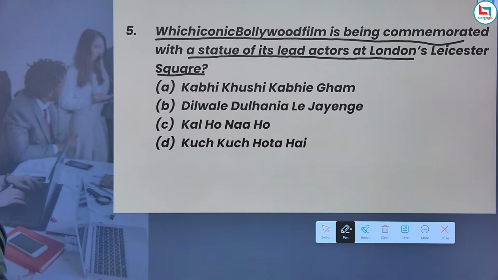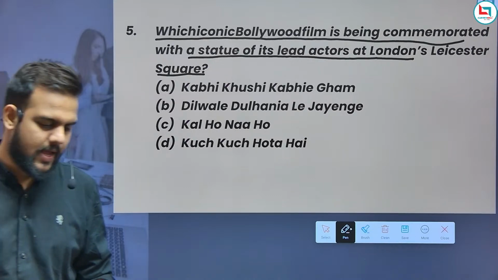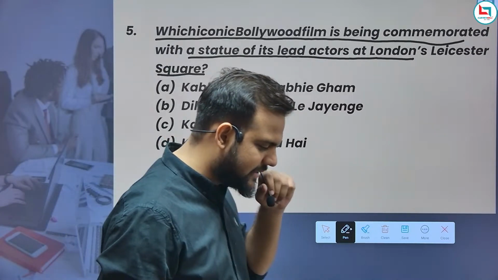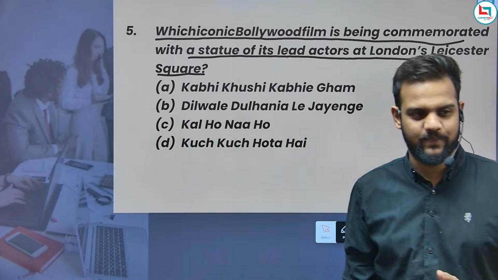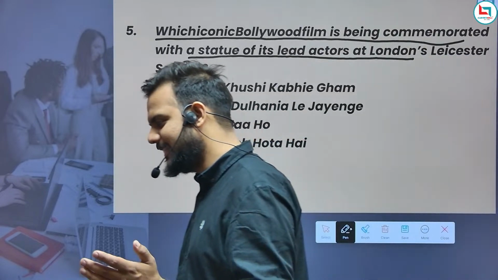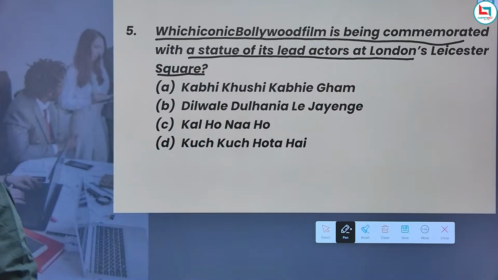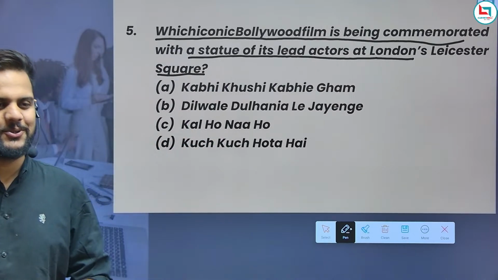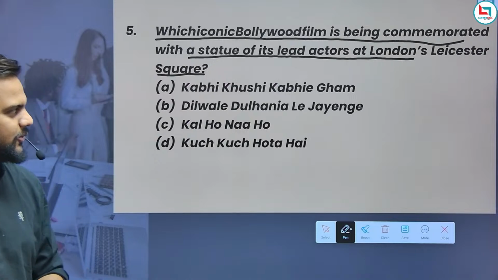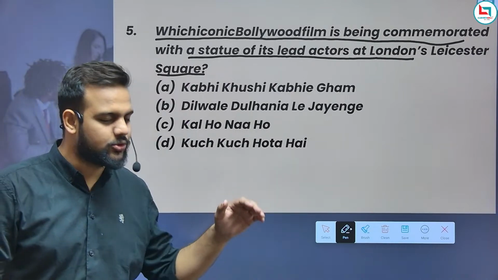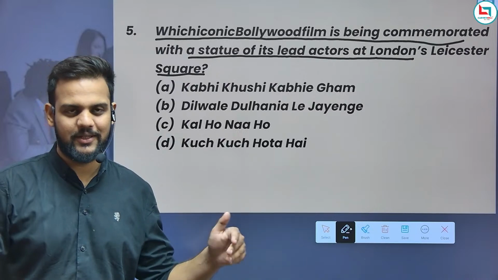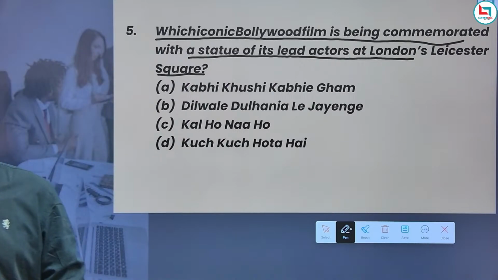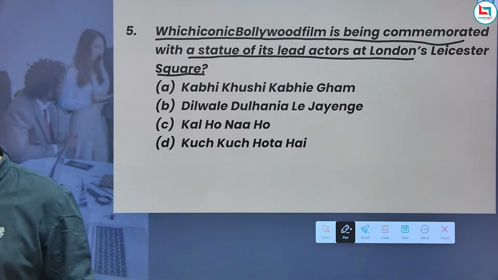So what's the name of the film? Nowadays SSC is asking questions from Bollywood also. As you have all seen in the SSC CGL question paper, not these types of questions, but even lower-level ones.